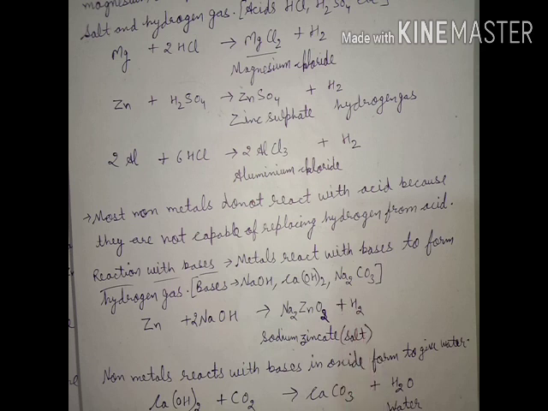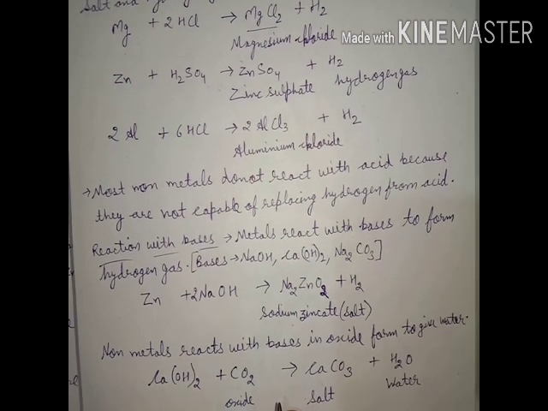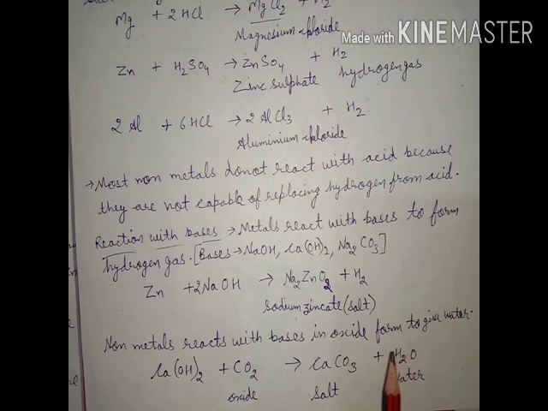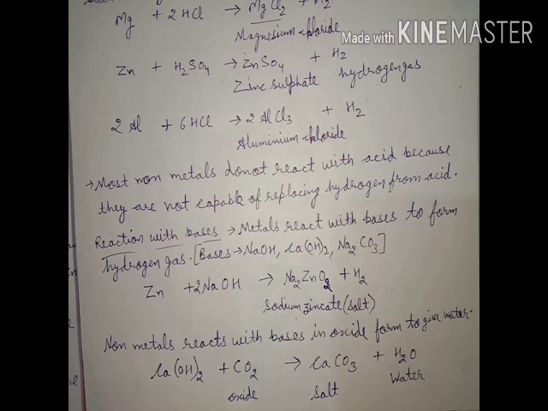It is observed that metals react with acids and bases. In both cases it will give the product as salt and hydrogen gas. But non-metals do not react with acid, though non-metals react with bases in oxide form, not directly. Metals react directly, but non-metals react in oxide form to give water.